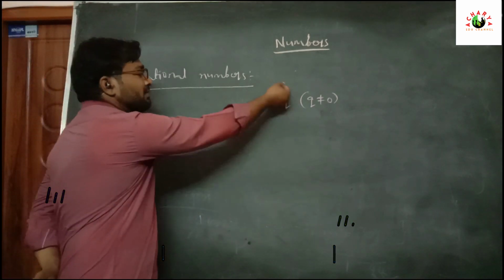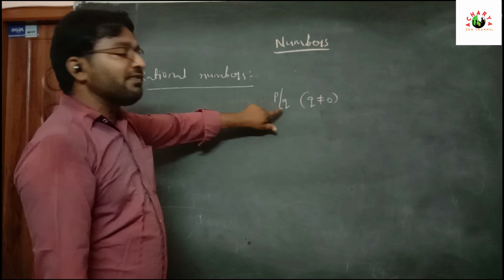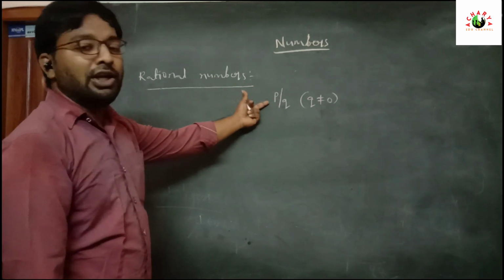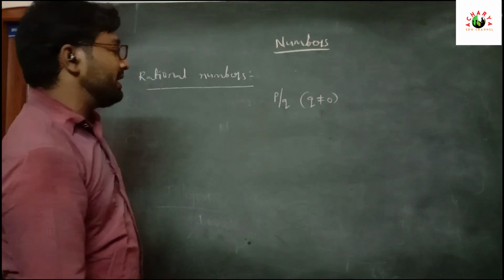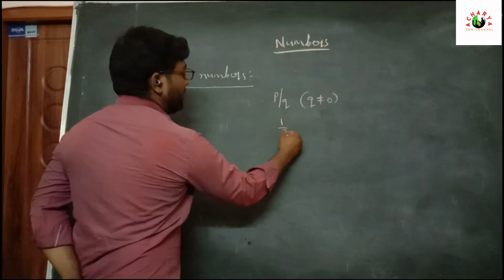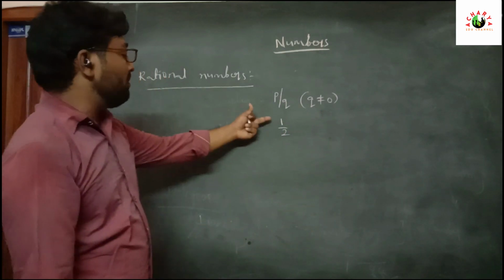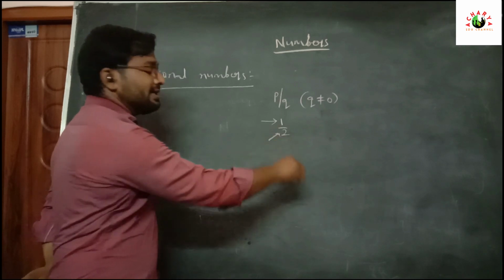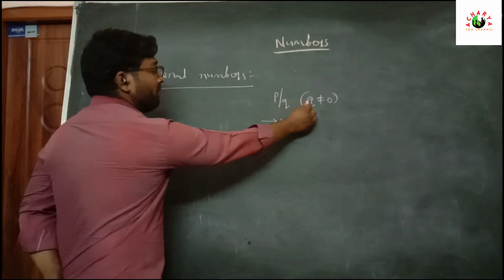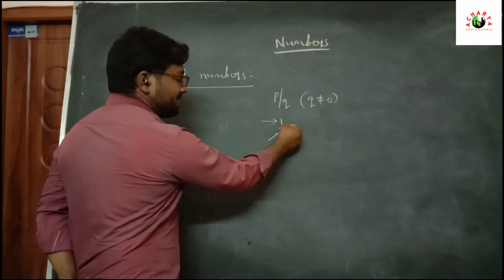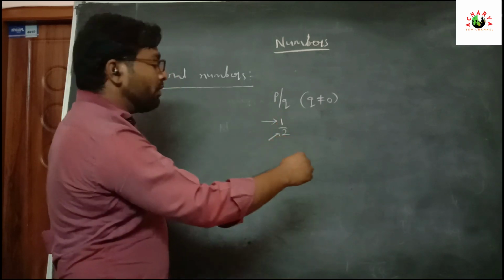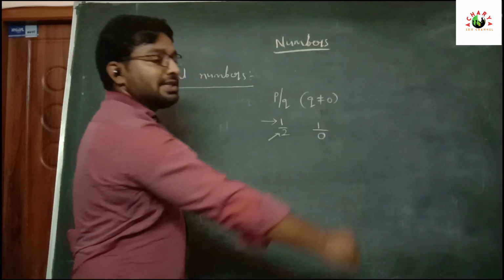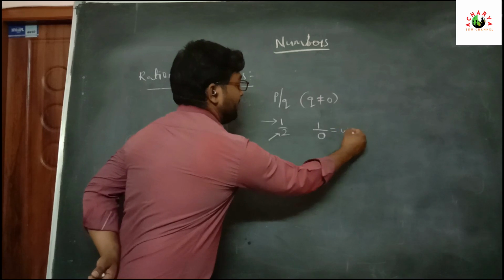So what is meant by p by q? p by q is in fraction form. We know p is the numerator and q is the denominator. For example, 1 by 2 is in the form of p by q. Here 1 is the numerator and 2 is the denominator. So q does not equal 0. If q is equal to 0, what happens? 1 by, in the place of 2 we write 0. It is undefined.